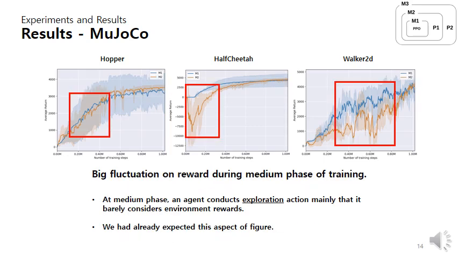Also, we could find big fluctuations in reward during the medium phase of training. With this result, we can know that at the medium phase, an agent conducts exploration actions mainly, so it barely considers environment rewards. We had already expected this aspect of the figures.